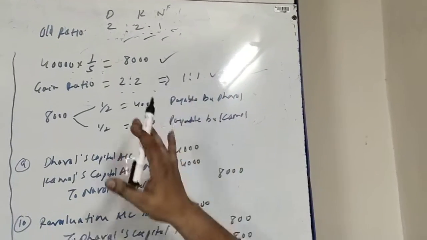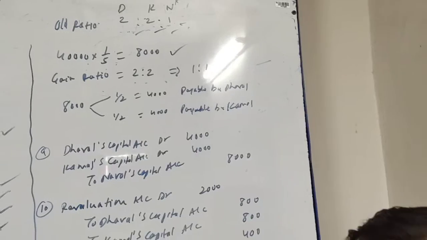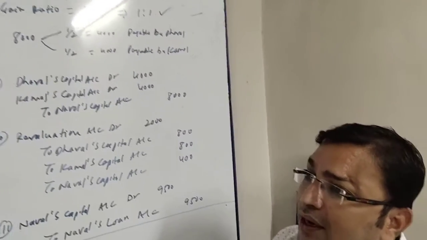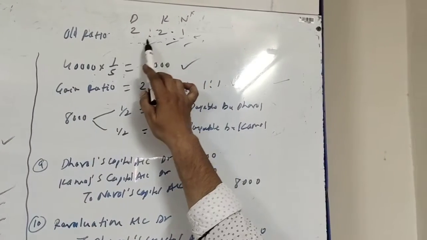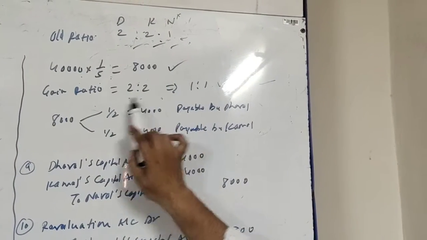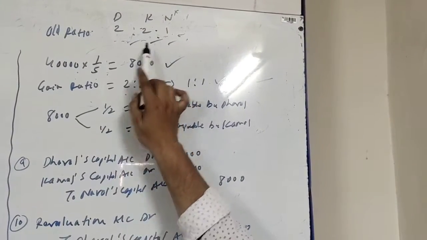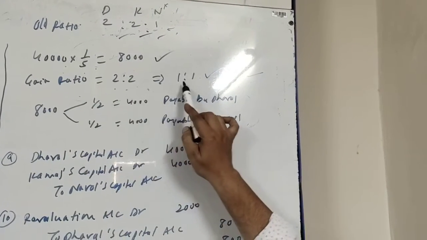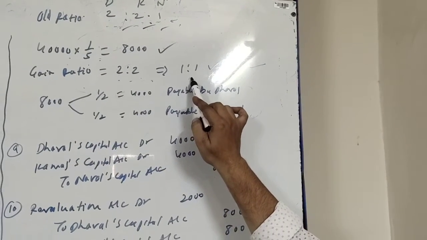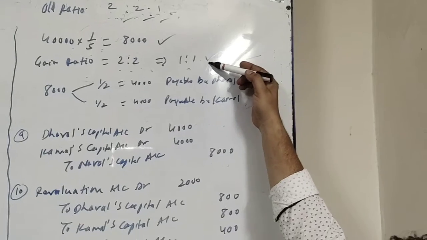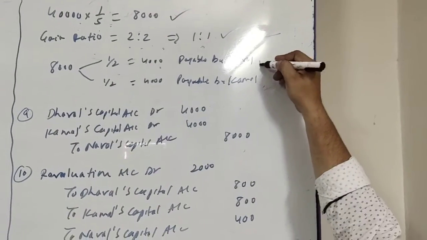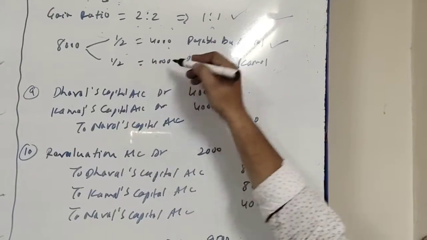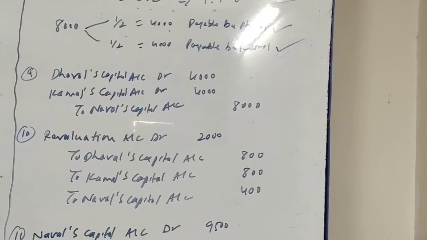Now 8,000 will be paid to Naval by Dhaval and Kamal in their gain proportion. Gain proportion is not given, so the old ratio will be the gain proportion. Old ratio is 2:1, so gain ratio will be 2:2. That can also be written as 1:1, which means equal ratio. So out of 8,000, 1/2 part, rupees 4,000, will be payable by Dhaval, and 1/2 part, rupees 4,000, will be payable by Kamal.